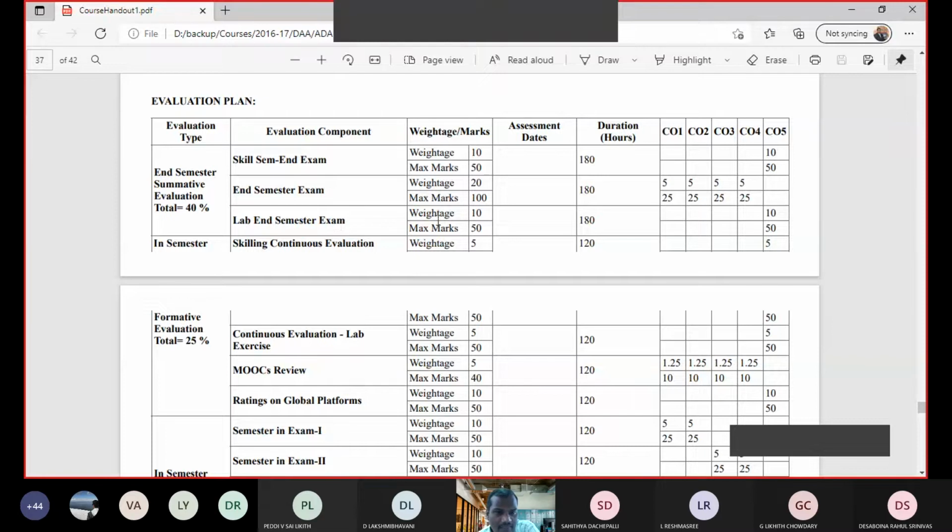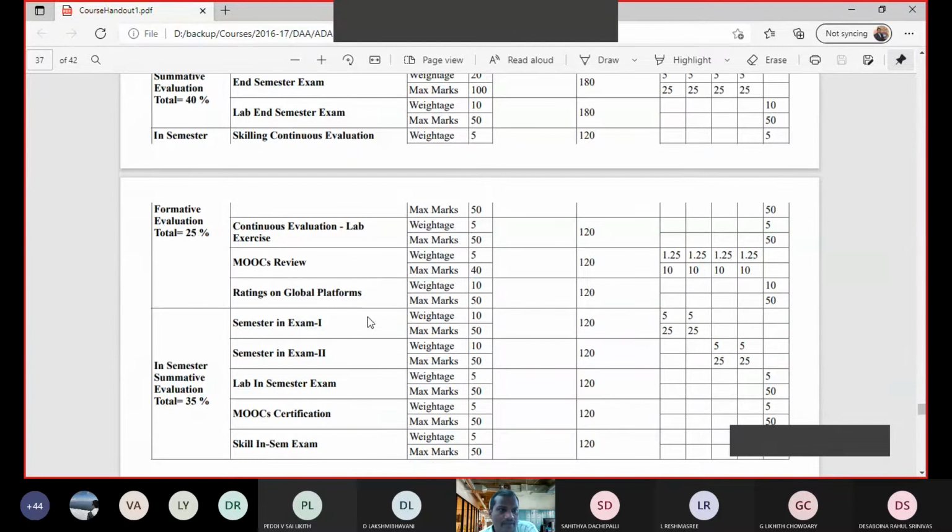End sem lab exam, that is 10% weightage. So total 10 plus 20 plus 10, that is 40%. This 40% is external. So in the external exam, you have the skill exam, the lab end exam, and the end sem theory exam. So these are your weightages for the end semester external part.